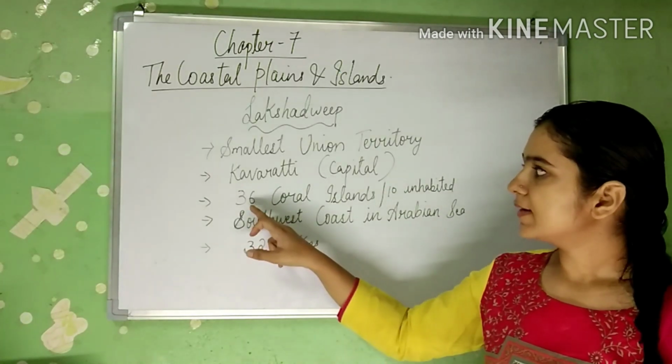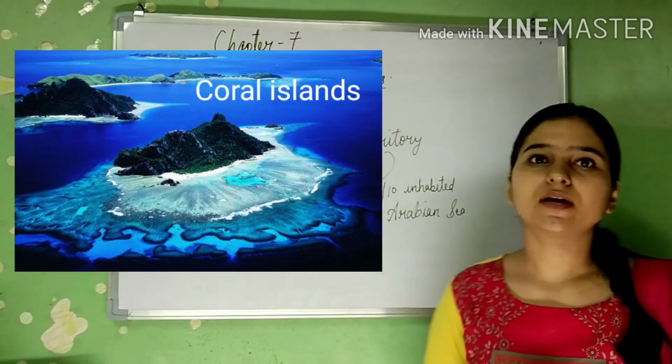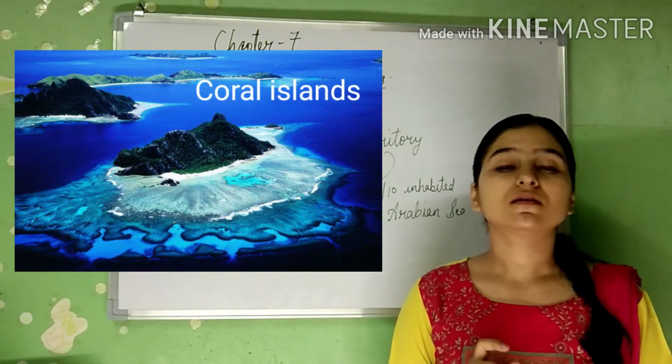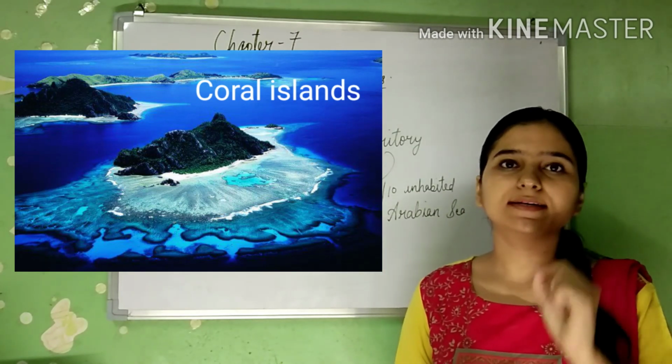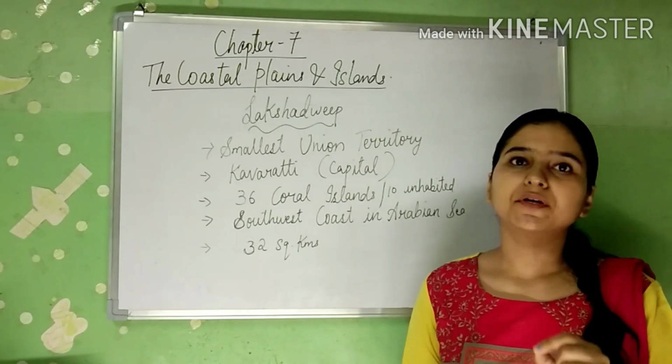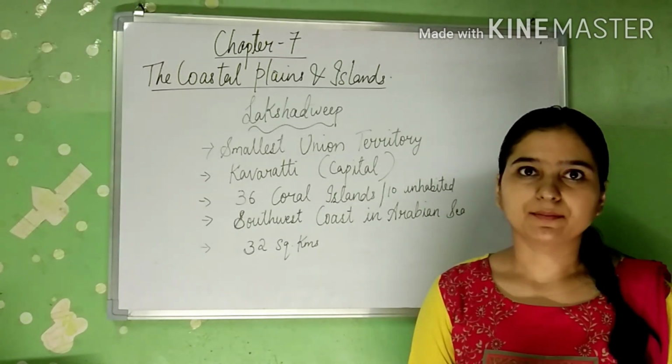Then it has 36 coral islands, of which only 10 are inhabited. That means only on 10 islands people are living.